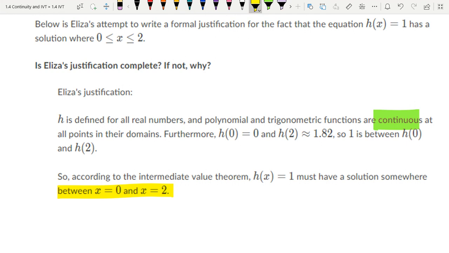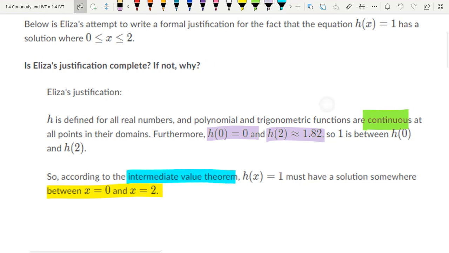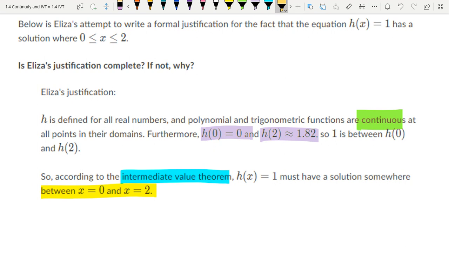What's something else I have to put here, Jack? Got to say the y values. We've got that. This h of 0 is 0 and h of 2 is 1.82. Matthew, what else do I need? IVT. Yep. Intermediate value theorem. I need one more thing. What is the last thing that I've got to state here? Anybody? It's between. Do we say that? Yep. She said it weirdly, in words, but it works. Is it super pretty? No, but if we got the answer, that's all we care about. If you have those 5 things, you're going to be complete.